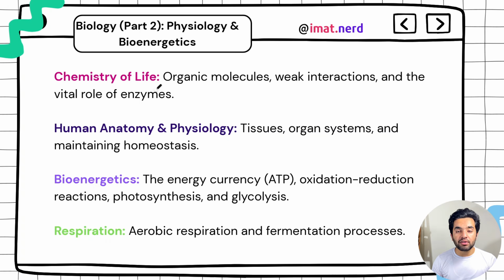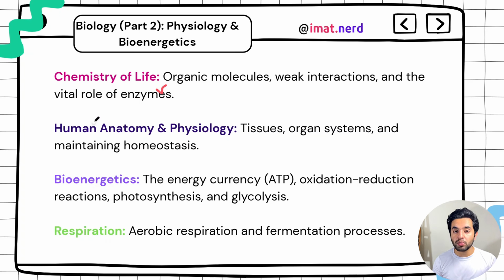Okay, then you have enzymes. Enzyme is basically a separate chapter, but it is a biomolecule. So in enzymes, you need to know about properties and different mechanisms of action, and its properties are very important. Lock and key model, and you have another model. I forgot that. Do mention in the comments.